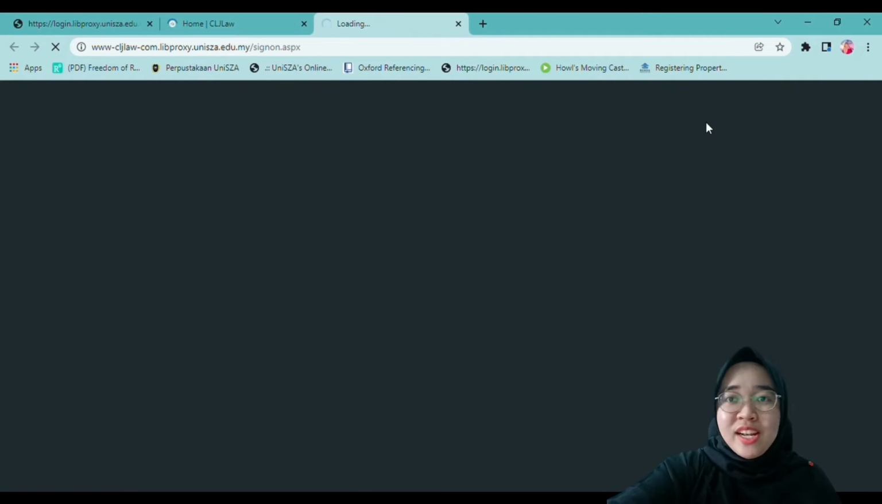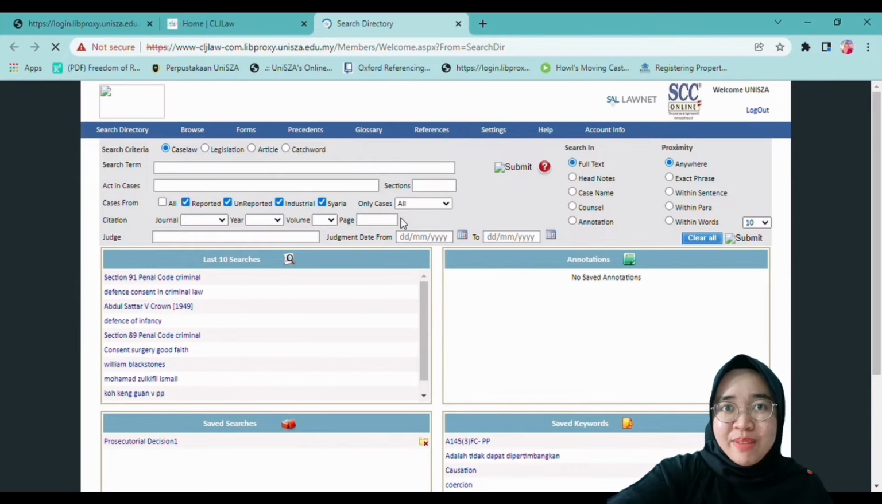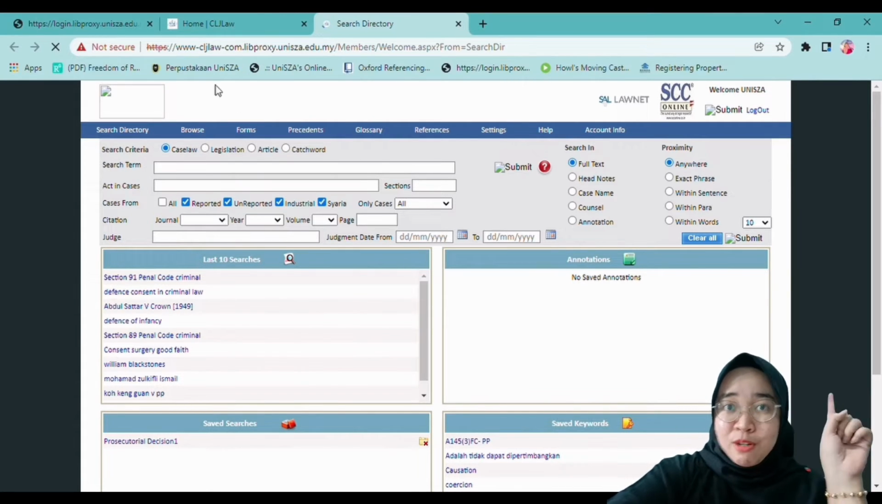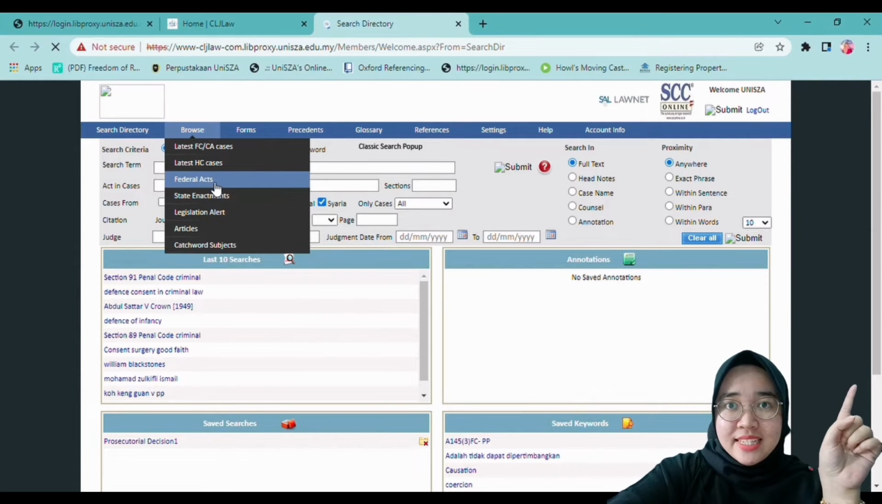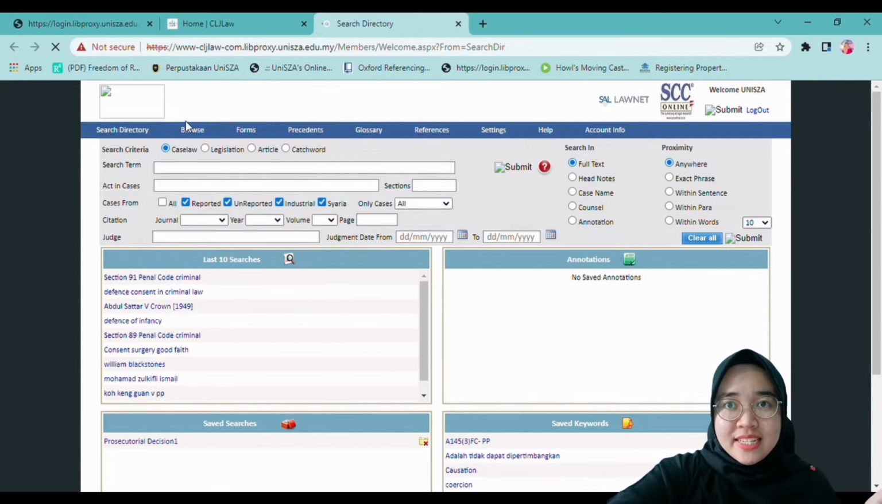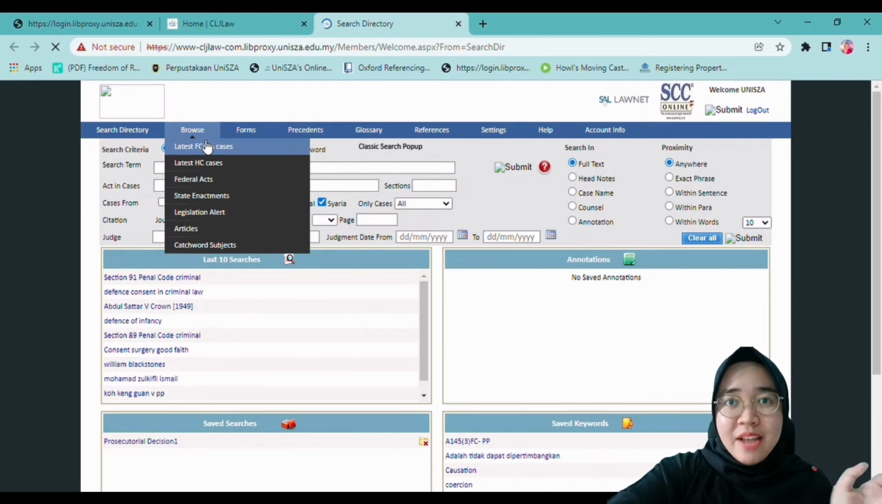Then when you successfully log in, this is the home page where there are many functions and tabs available that you can click to proceed with your research. So let's look at the Browse tab. This Browse tab will directly guide you to the newest Federal Court and Court of Appeal cases. You can also choose High Court cases and federal and state enactments, federal acts, and many more.